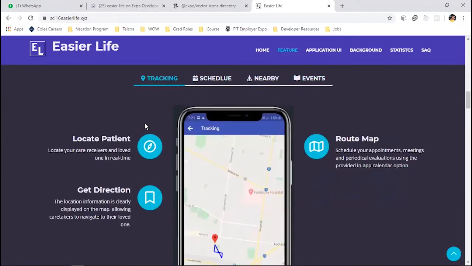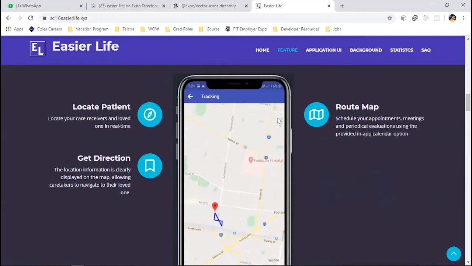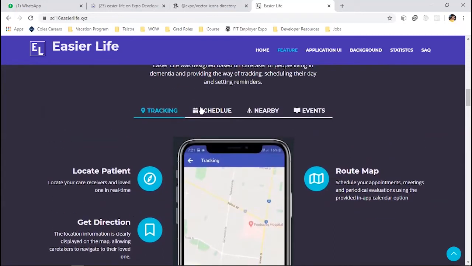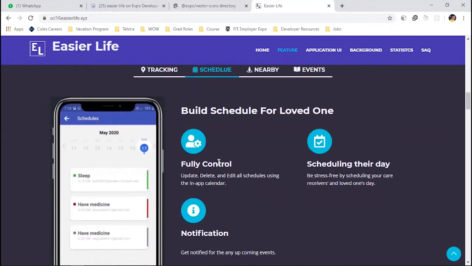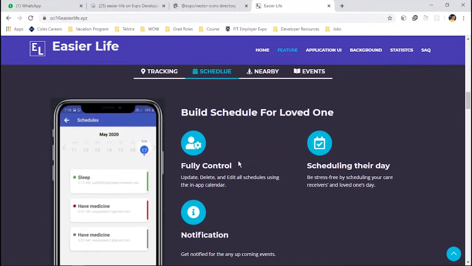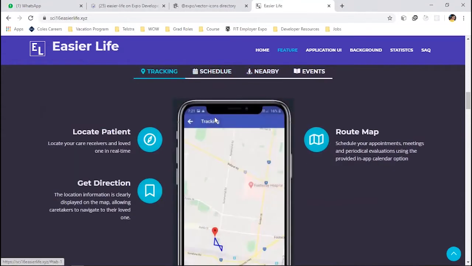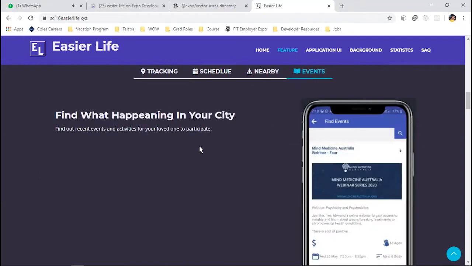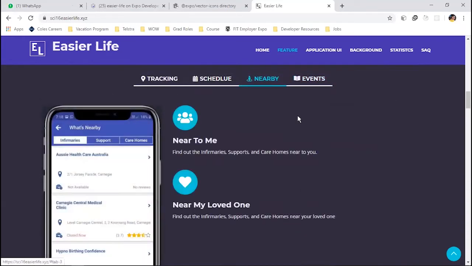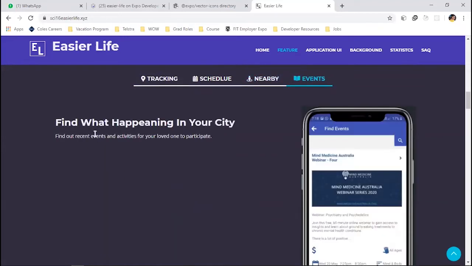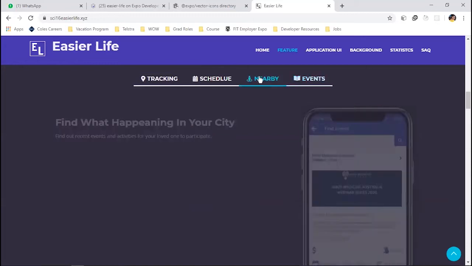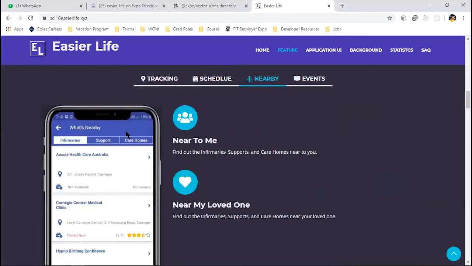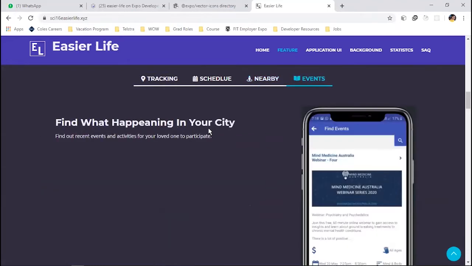I don't know if you've done this purposely, but I liked the phone in the center and the features on the side. But if it is on purpose, then I don't know. Because it is feeling a little weird, like it is in the center, then left, then again left, and then right. So there is no icon for the events. Put one icon here, and see all of these are so close to the phone, and this is so far off from the phone. So put it closer to the phone.